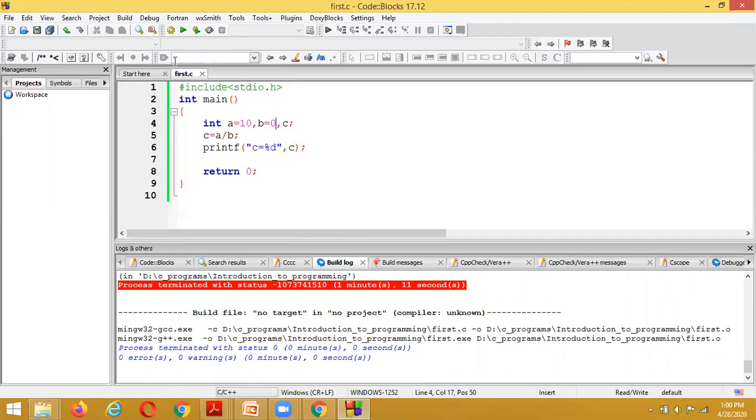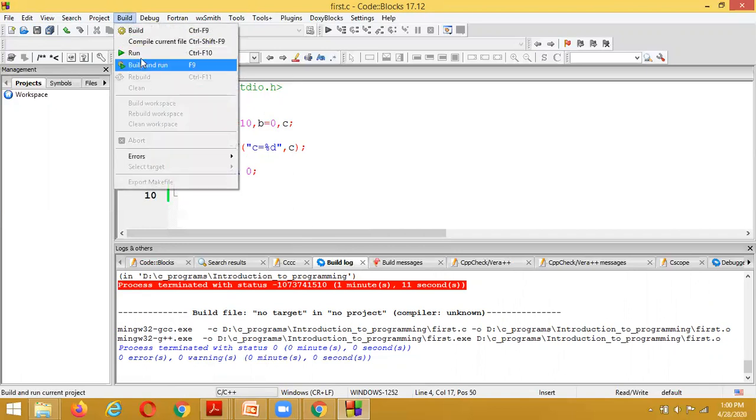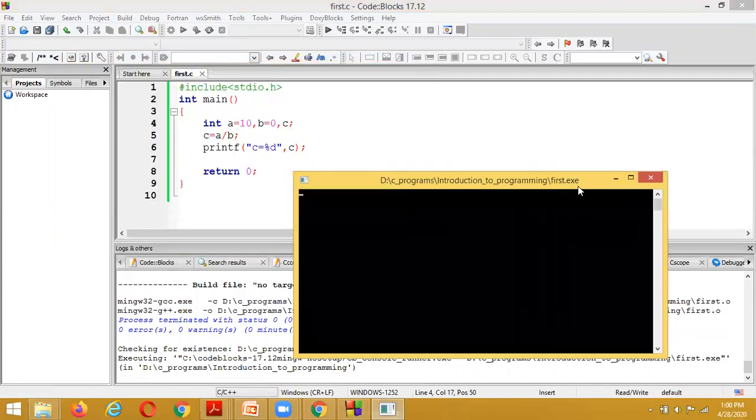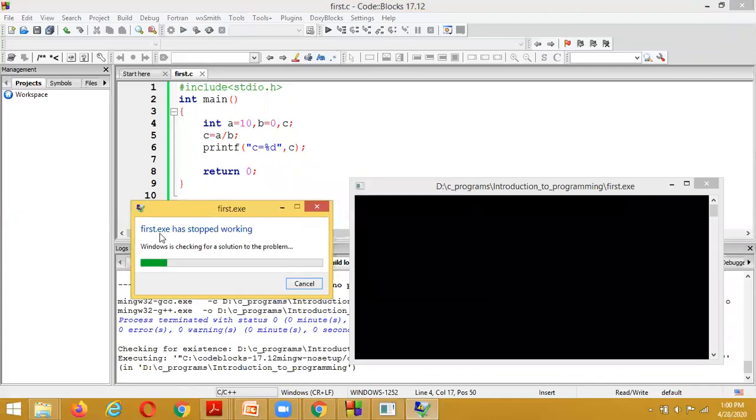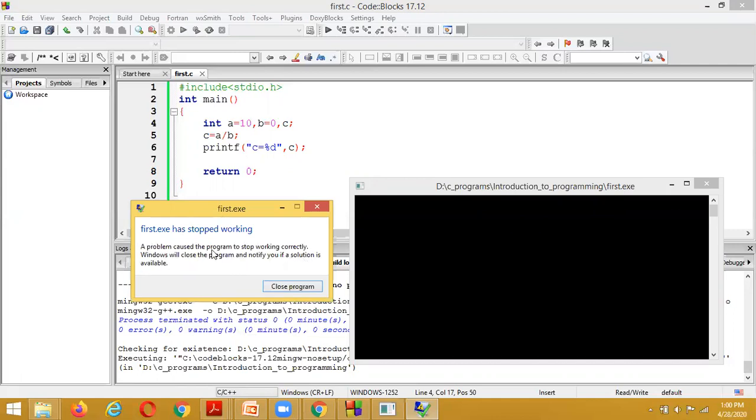And if I am executing this program, it is going to show that this program is unable to work. First.exe has stopped working. Windows is checking for a solution to this problem. It is having some problem, that's why the program is not going to be executed. And something divided by 0 is nothing but infinity.